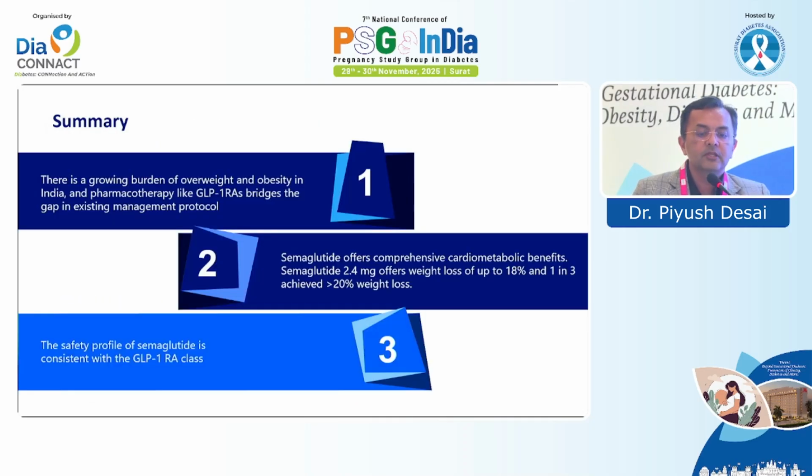So just to summarize, there is a growing burden of overweight and obesity in India. Pharmacotherapy like GLP-1 bridges the gap in the existing management protocol. Semaglutide offers comprehensive cardiac and metabolic benefit. 2.4 milligram of semaglutide, which is the highest dose available at present, because 7.2 is not available, offers weight loss up to 18%, and 1 in 3 individuals can lose more than 20% of weight, and the safety profile is well proven with this.